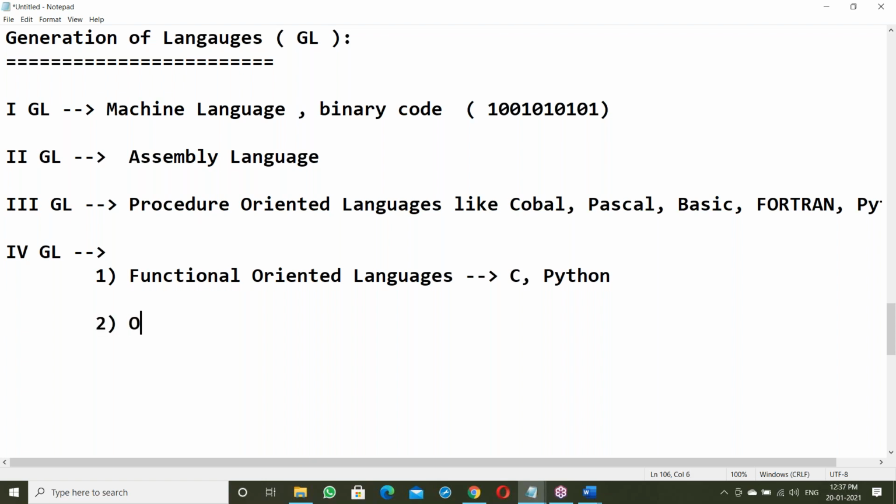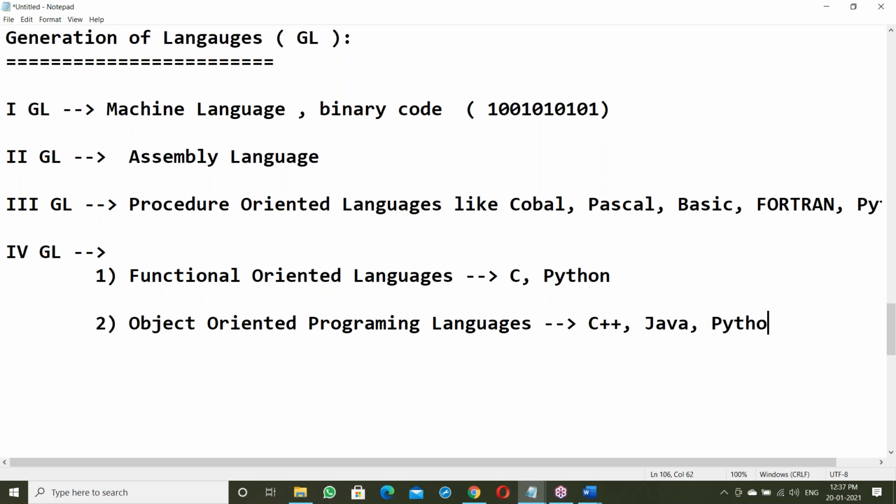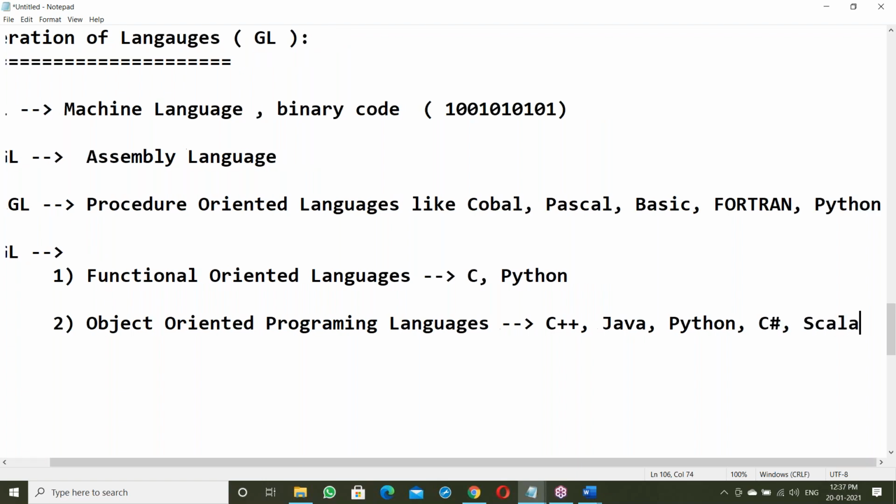Next one, object oriented programming languages, OOPS languages: C++, Java, Python, C# and Scala.